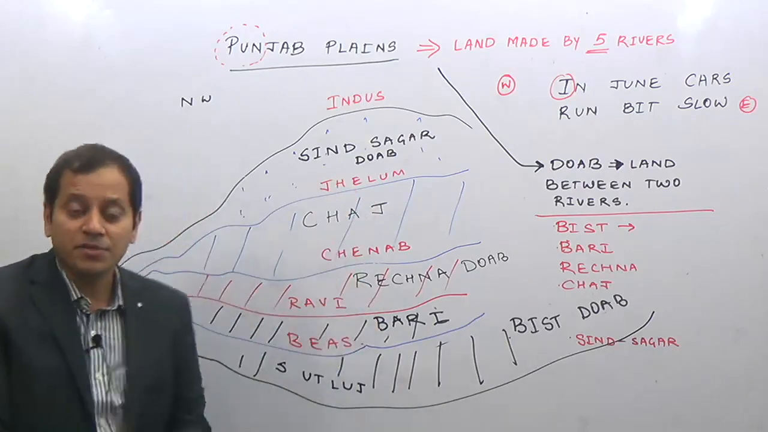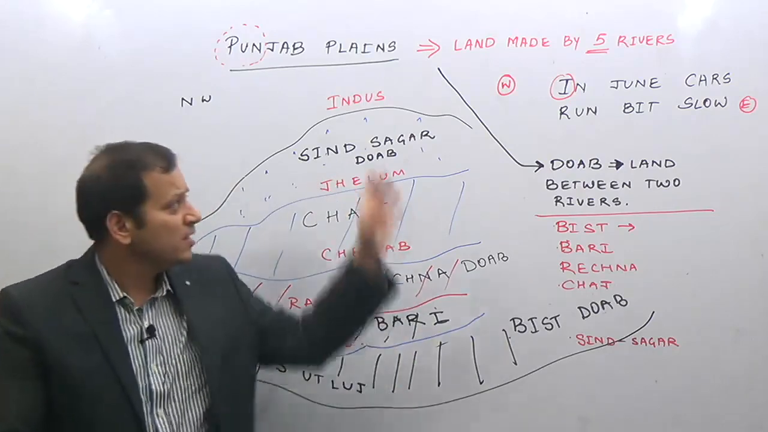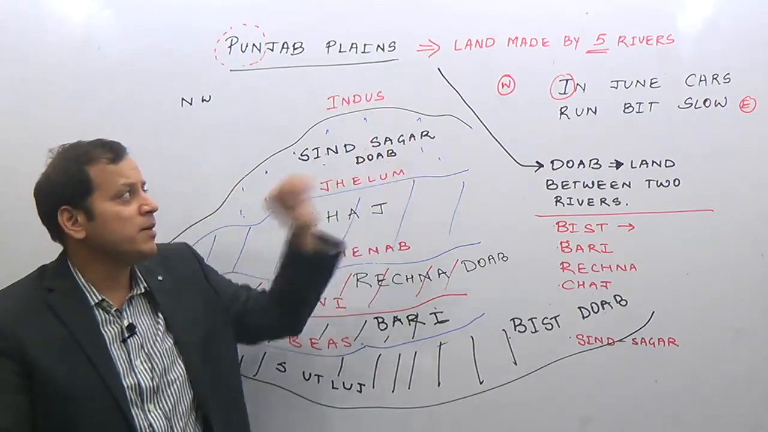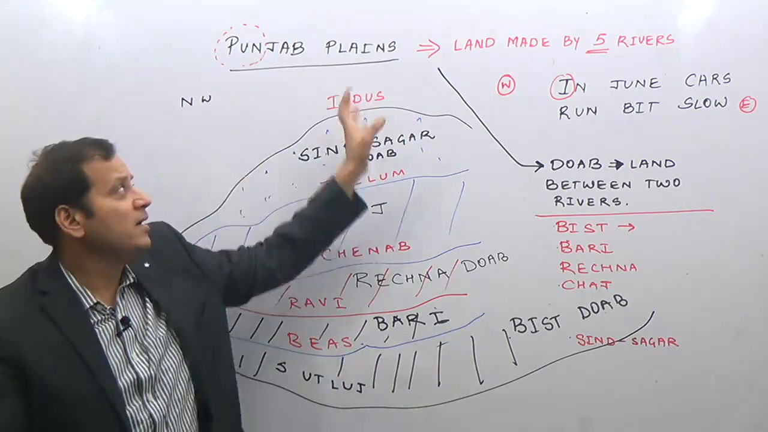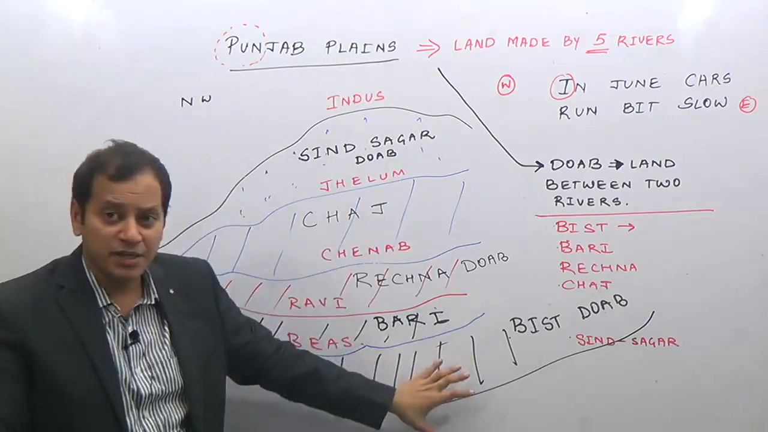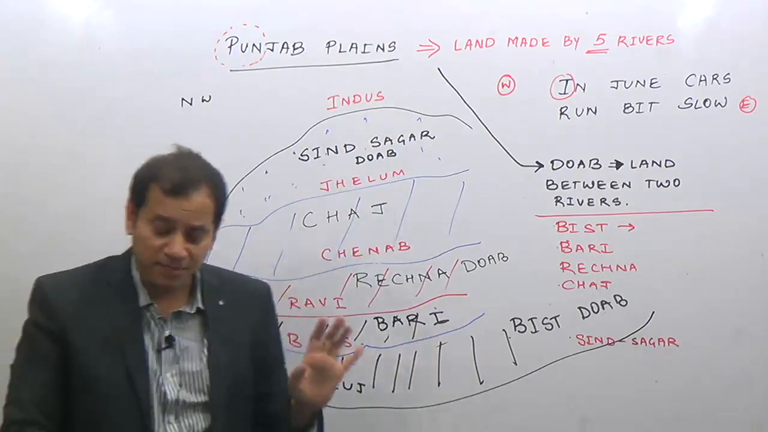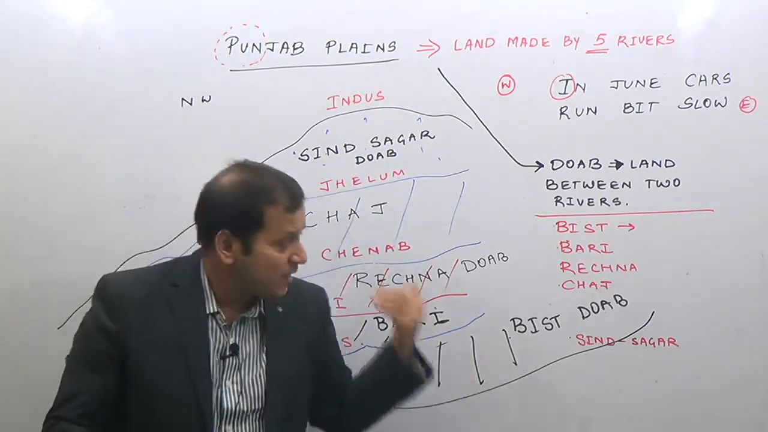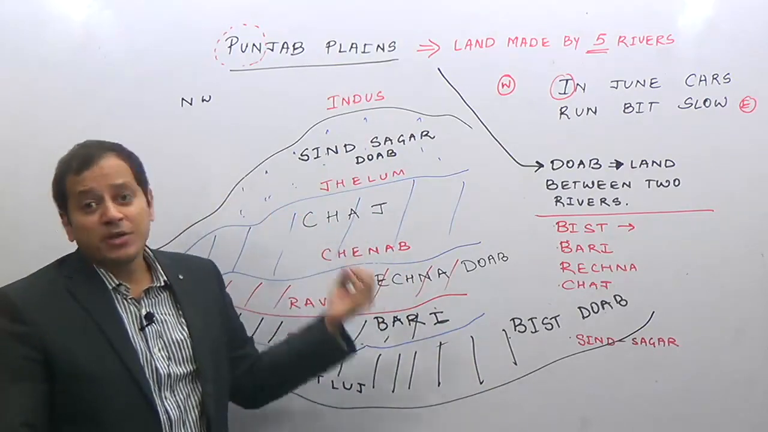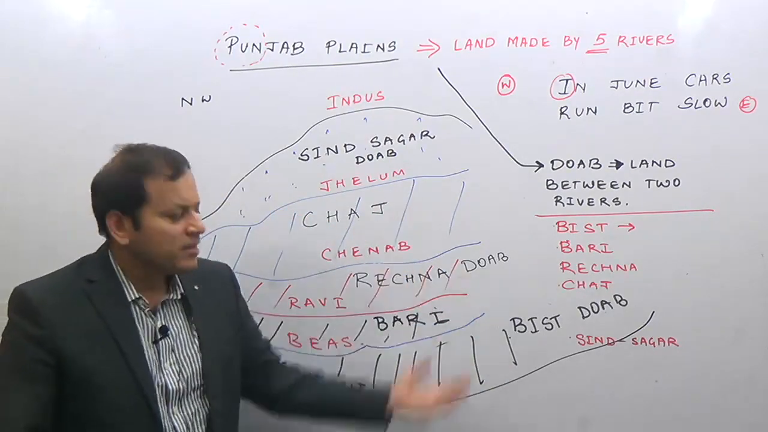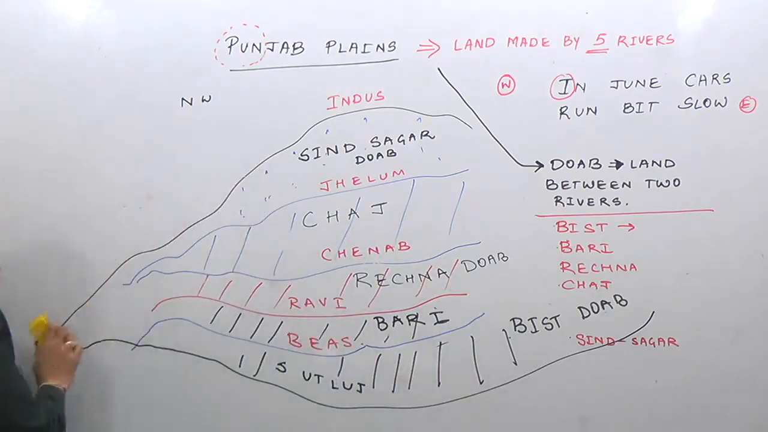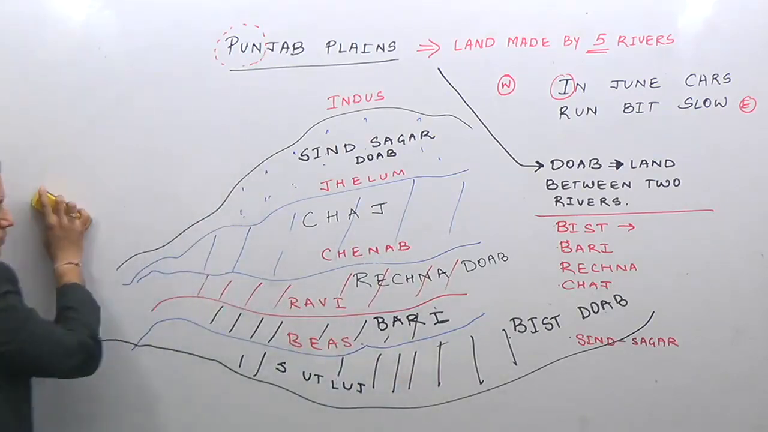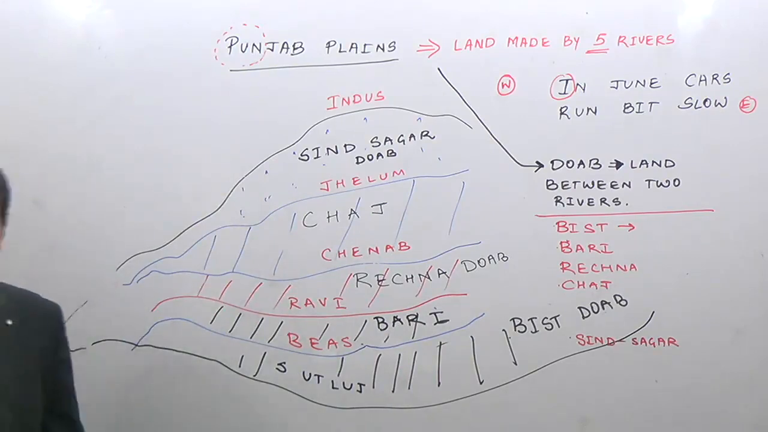So if the question comes in the mains examination, define what the Punjab plains are: the land made by the 5 rivers. And therefore Punjab in India is made by the tributaries of river Indus. Indus flows through Pakistan here. And then this land between 2 rivers is known as Doab, and then list down the different types of Doabs. Now just to the south of the Punjab plains, you can just note down how it is.